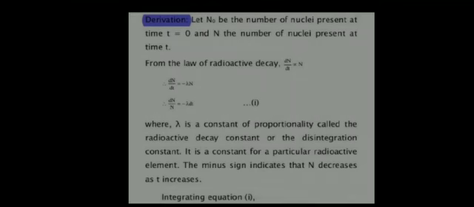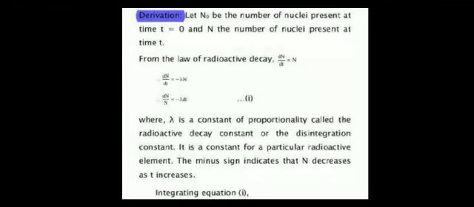Now next is the derivation of radioactive Soddy law. Initially, at first, we are considering the number of atoms or nuclei present as n0. So initially we are taking n0 and time we have taken as 0. So when time is 0, at the starting point, let the number of atoms present be n0.